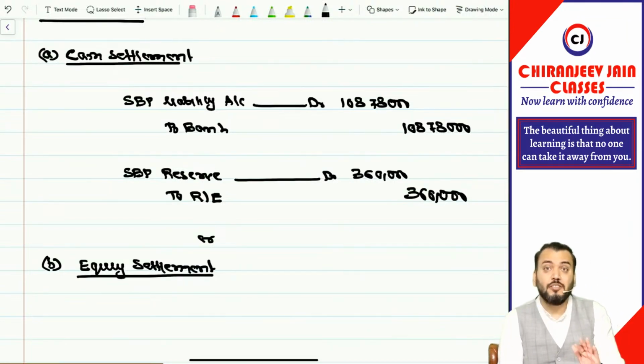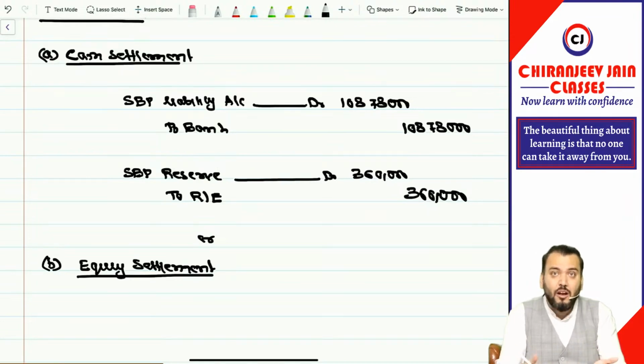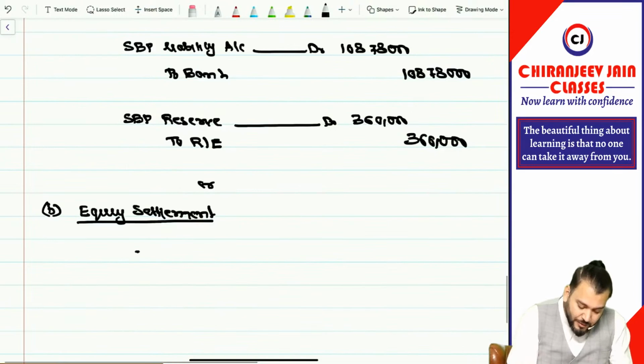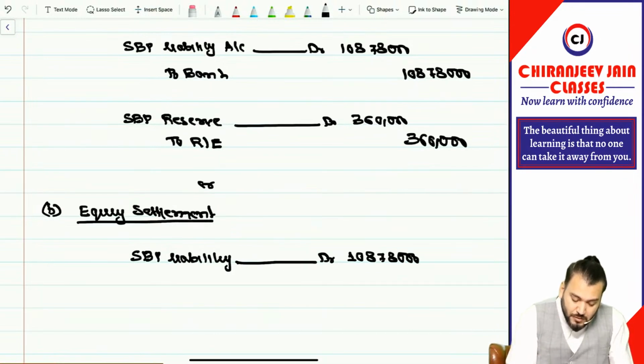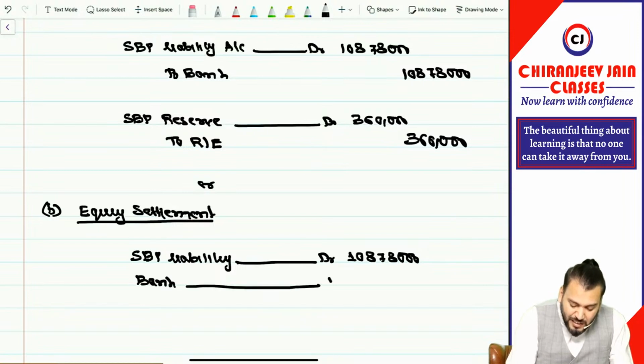Now, in equity settlement, you need to just settle the liability by allotment of equity shares. So what journal entry will we do? SBP liability will now be converted into equity shares, 1 crore 8,78,000. There is no exercise price, so nothing will be received from the employee. I'm just writing bank account debit.